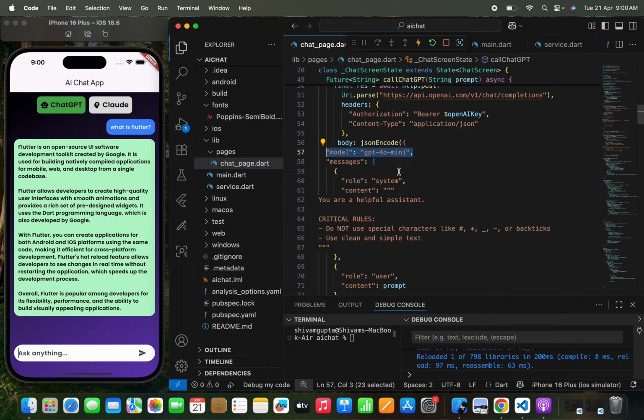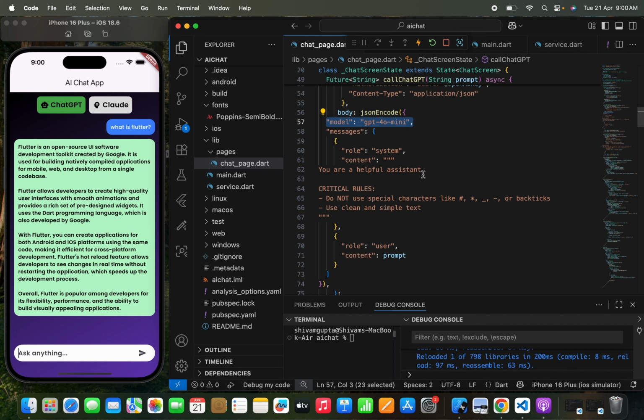There are many more models, but we are going to use GPT-4o mini, and in the messages I've passed a role as system, and in the content I tell it: please do not give any hashtag, star, dash or underscore from your side. So I've just passed some critical rules. You know that once you use an AI API, you usually get a response with hashtags and stars. So I strictly pass a critical rule that I don't need any of this, right?